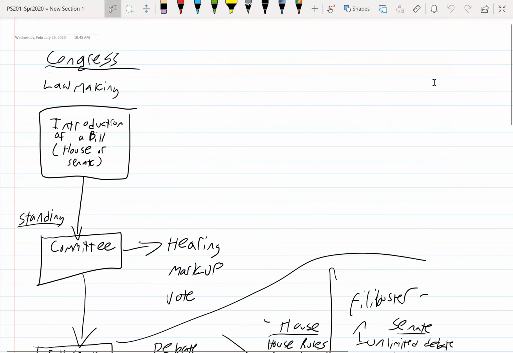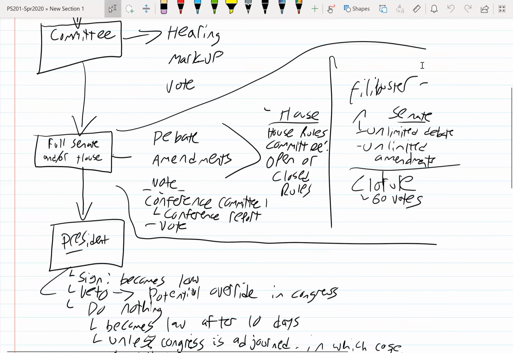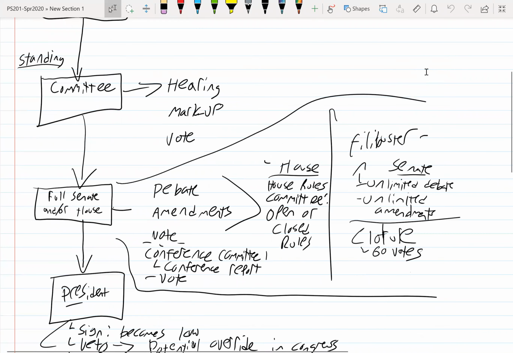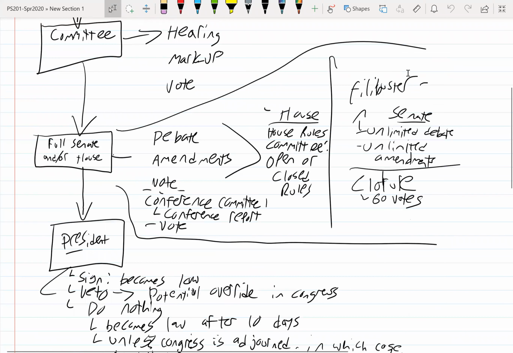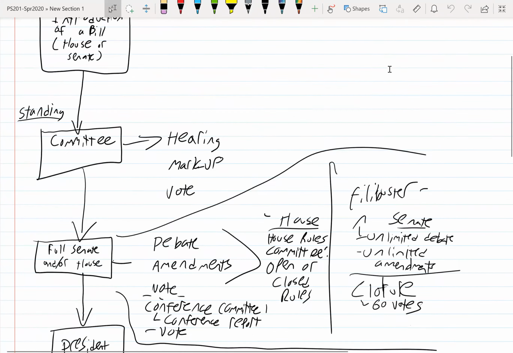A bill being introduced, action in committee, progressing on, if it gets through committee, to a full vote on the chamber floor of either the House or the Senate. If it passes the House and the Senate, eventually going on to the president, and the president having some options. So this is the process I'm talking about.